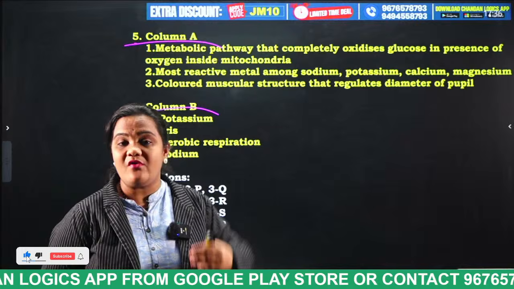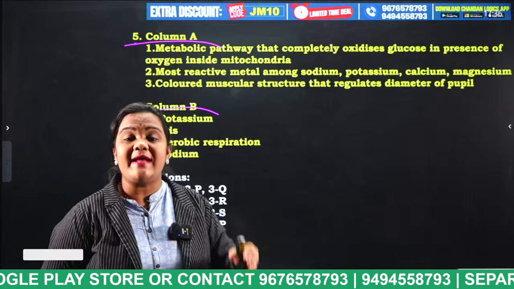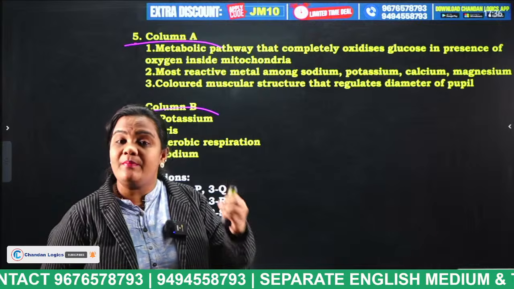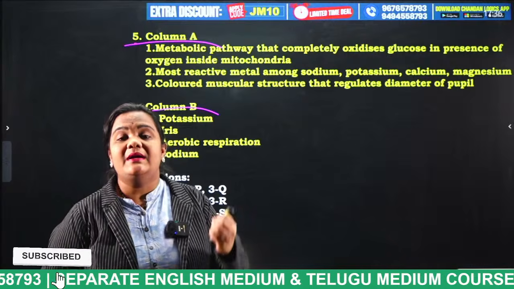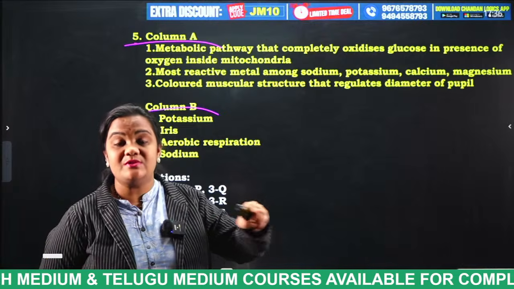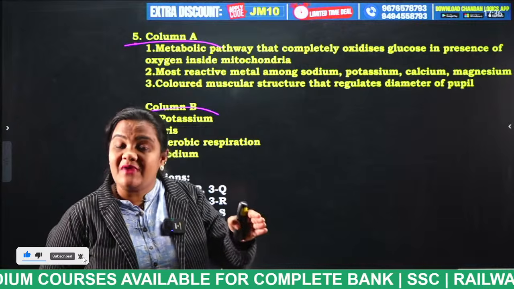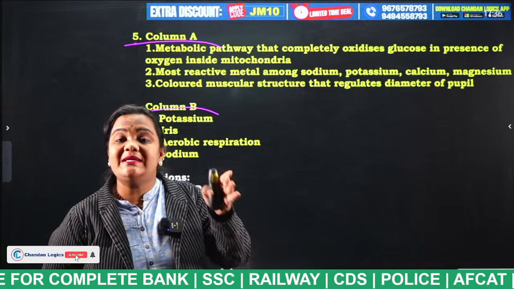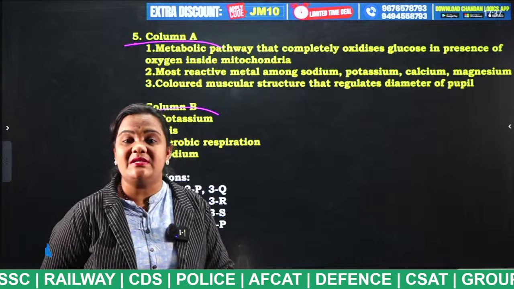We need a lot of energy, but during anaerobic respiration it is happening in the absence of oxygen. So, instead of converting into pyruvic acid, glucose is converted into lactic acid. This lactic acid will stay in the muscles in the form of acid.